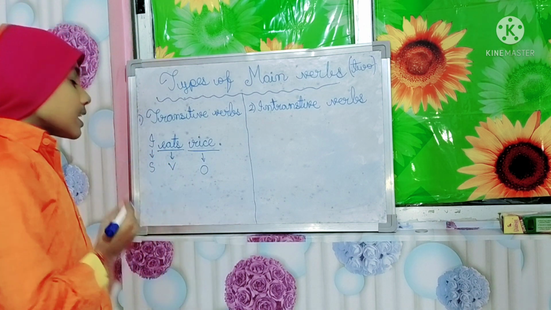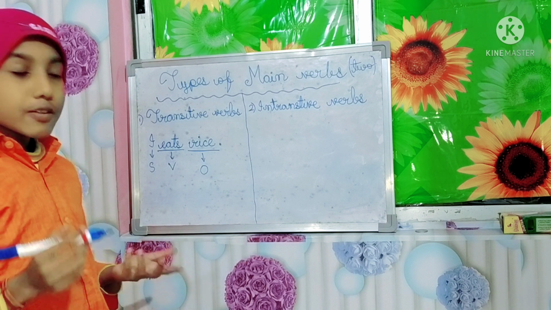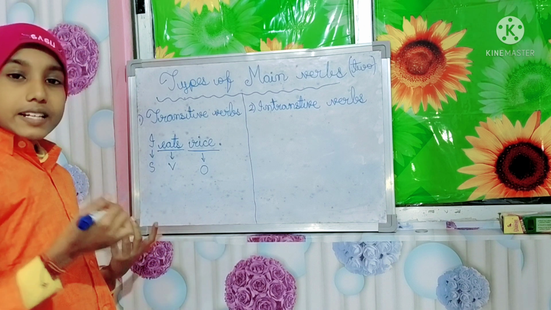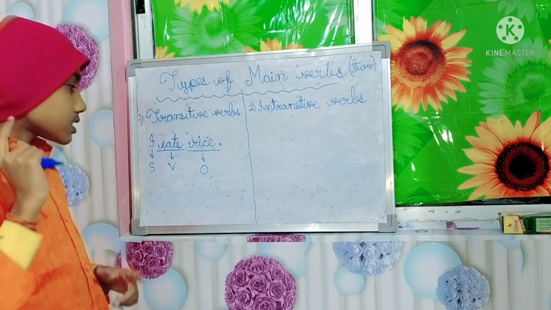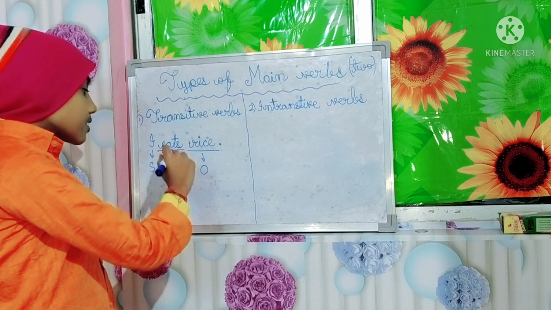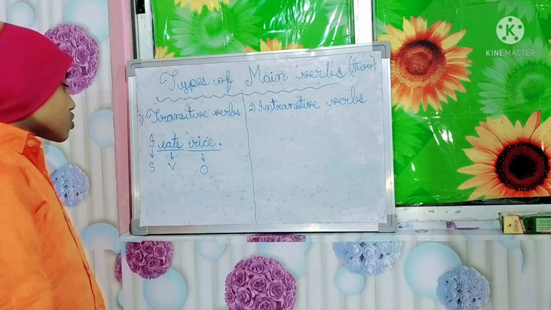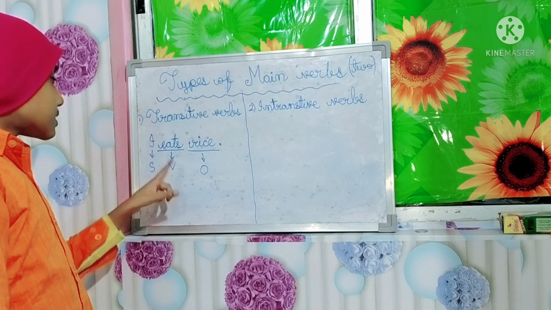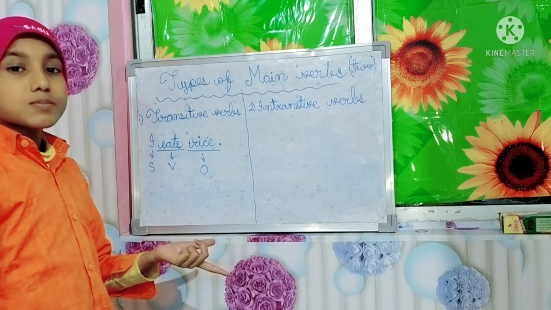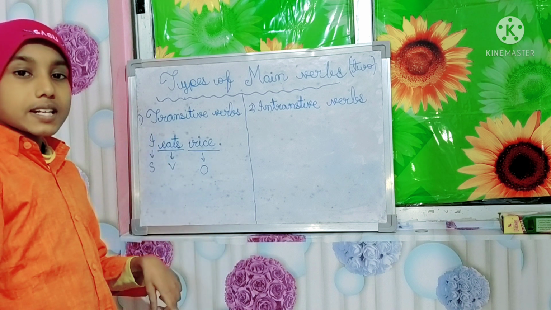sense. If I write "I eats," what I eats? If I eats, what I eats, it is not making complete sense. So that's why we are using here rice, meaning the object. So these verbs require an object after them to complete the sentence.